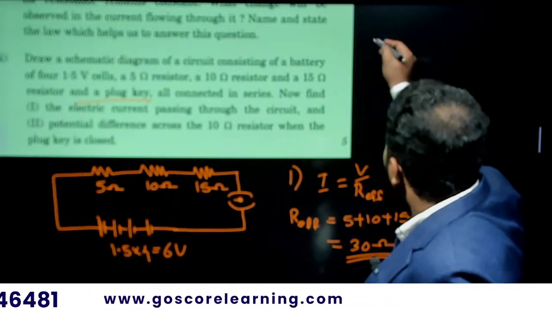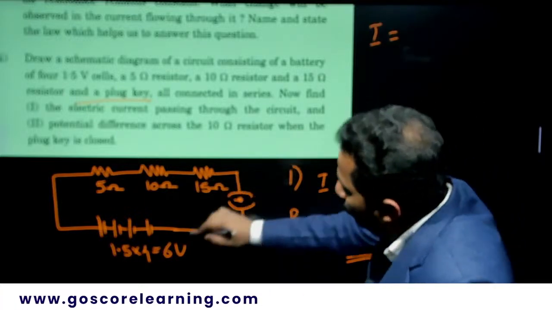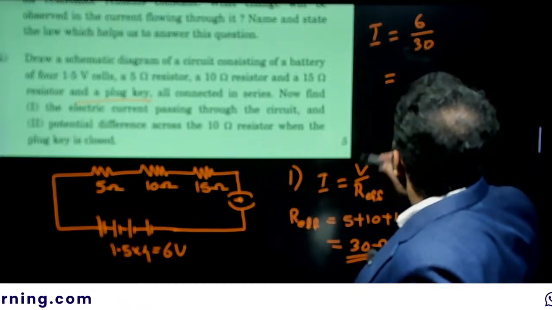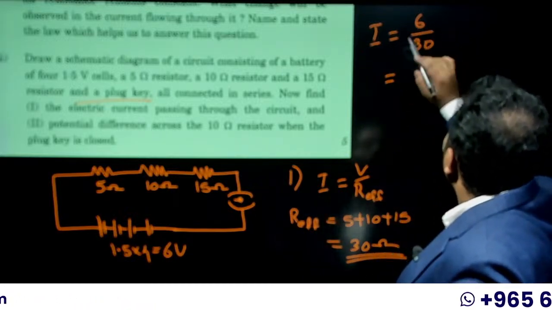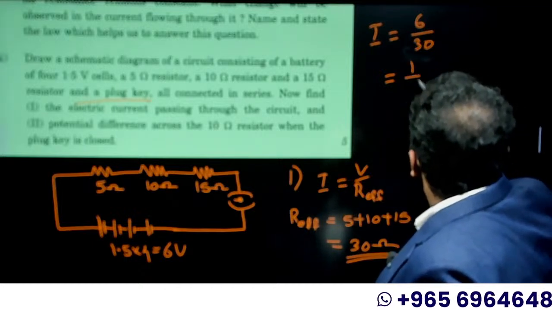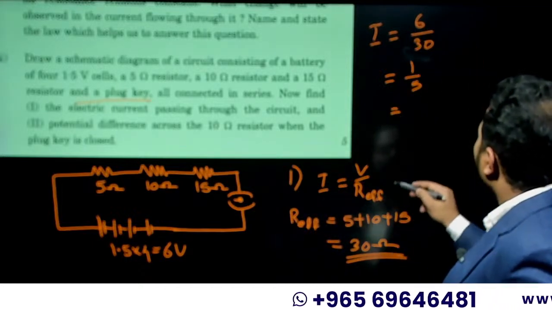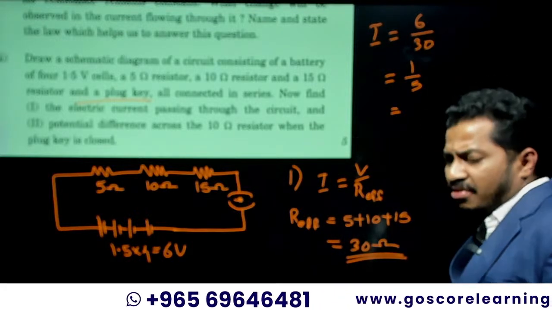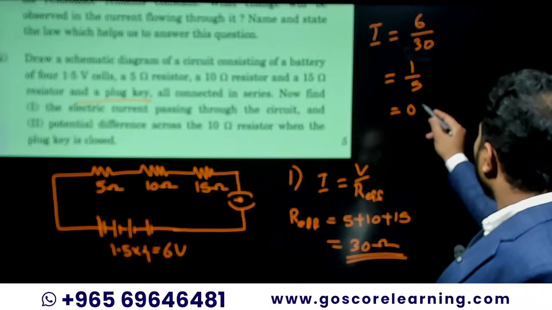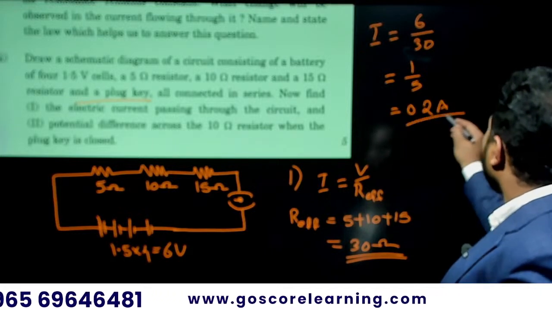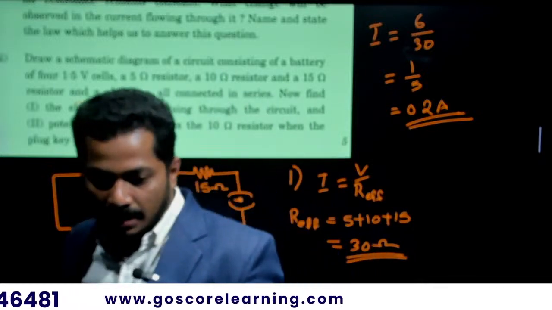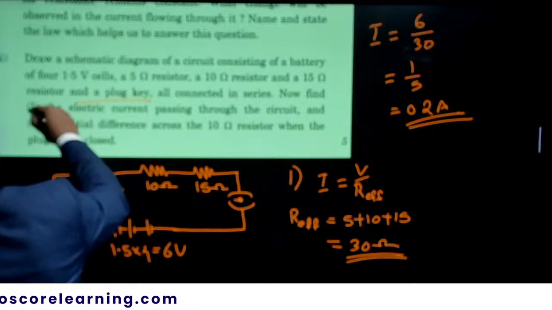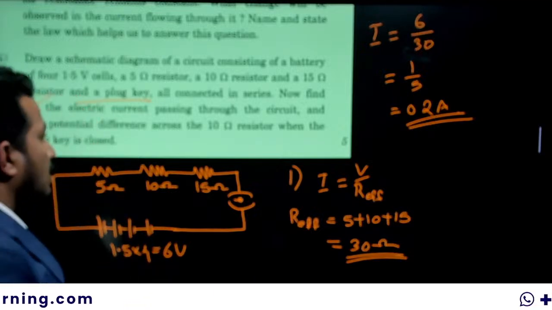So what is I then? I is equal to V, and V here is 6, so 6 by 30. 6 is a common divisor, 6 one time and 30 five times. So 1 by 5 means 0.2. So 0.2 ampere it is. Easy, right? So first one, the electric current passing through the circuit is 0.2 ampere.